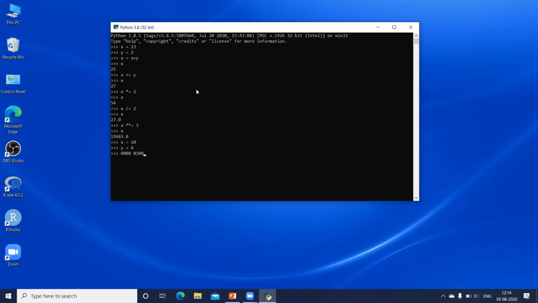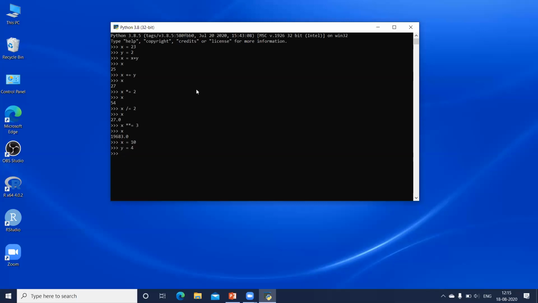Okay, I assume everyone knows it. Now, if I want to perform the operation based on the binary form using the bitwise operators, the first bitwise operator is your AND operator. If you remember, we also have the logical operators AND, OR, and NOT.